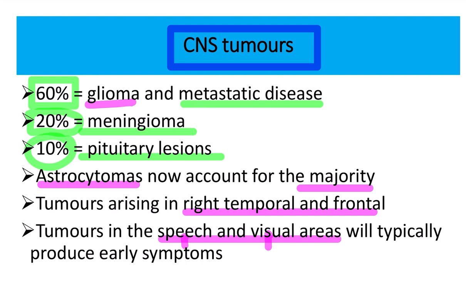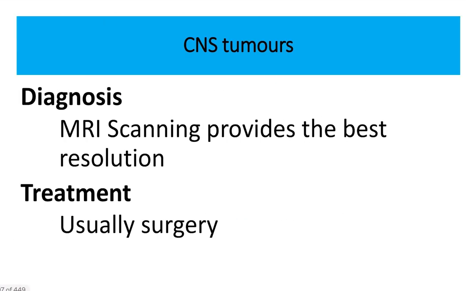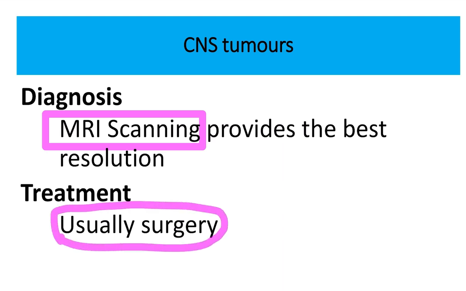This tumor arises from the right side of the temporal and right side of the frontal region. So for any tumor in the right frontal or right temporal, the symptoms appear early and early diagnosis is possible. What is the diagnostic method? The diagnostic method is MRI scanning of the brain, and usually the treatment is surgery.